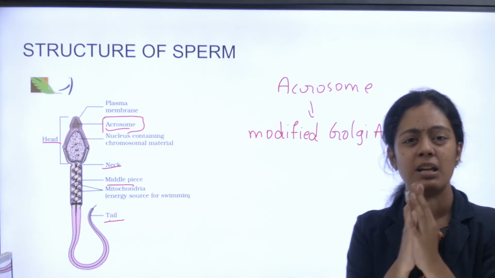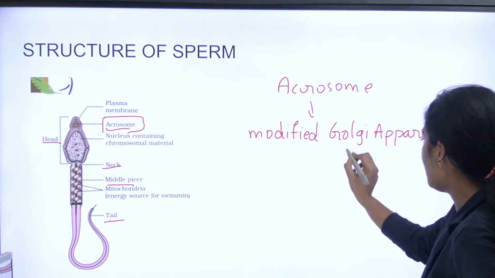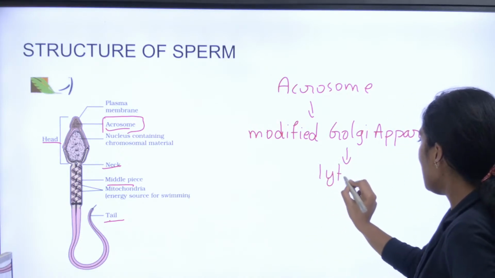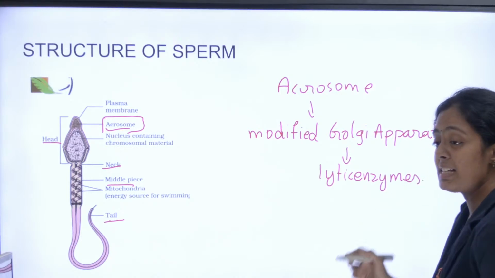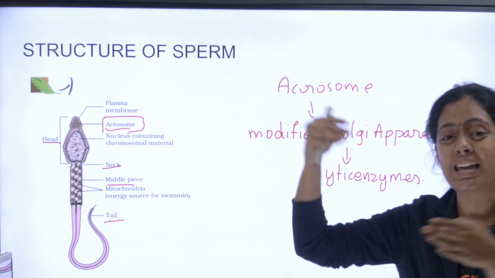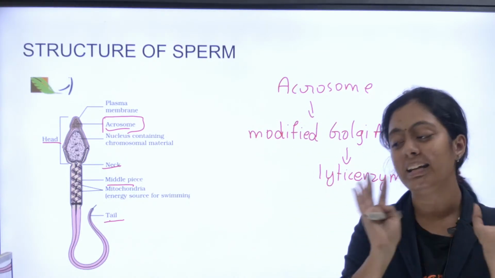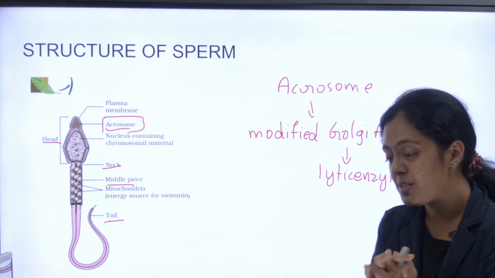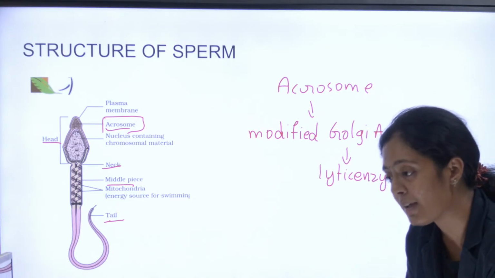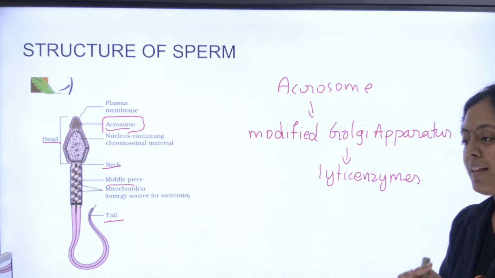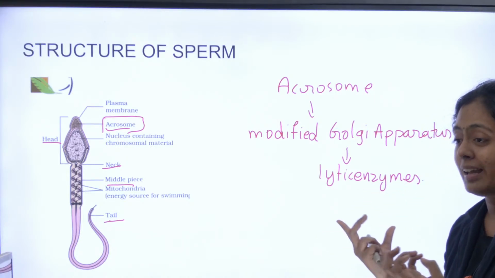It contains various lytic enzymes. And these lytic enzymes are going to help in breaking the egg membrane and penetrate into the egg. Yes, it helps to penetrate into zona pellucida. Very good. It secretes enzyme. அவ்வளவுதான். இதுல இருந்து ஒரு புது விஷயம் கத்துக்கிறீங்க, கரெக்ட்டா?